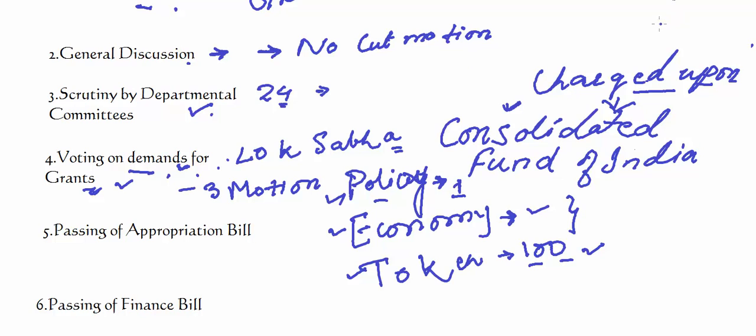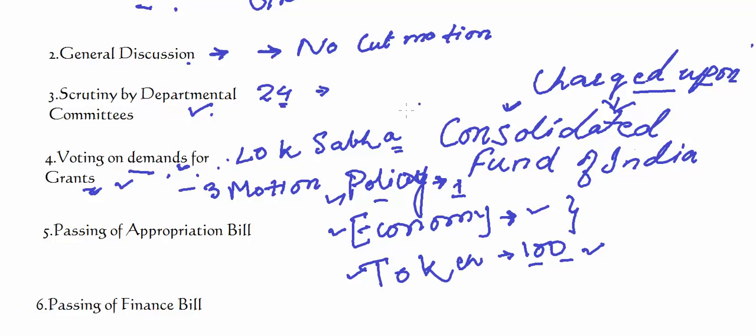In total, 26 days are allotted for the voting on demands, and on the last day, the speaker puts all the demands to vote, even if some of them are not discussed, and this is called guillotine, which means due to lack of the time, all the demands are put to vote at a time.